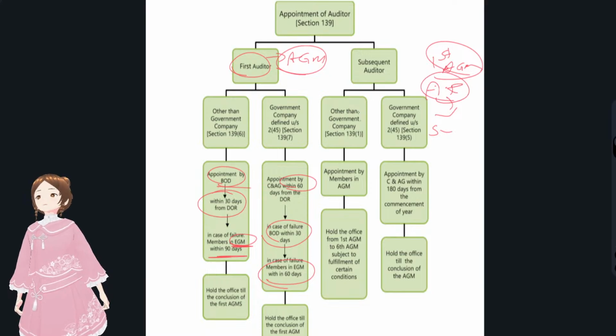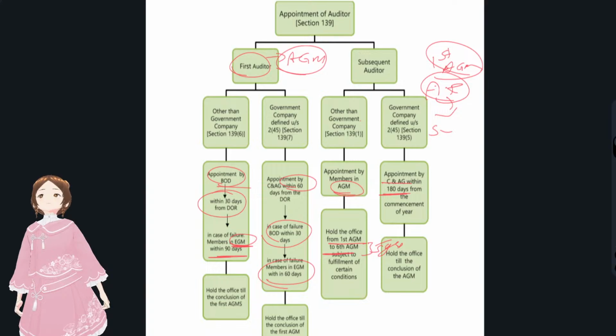And with regards to companies other than a government company, members appoint in the AGM, and he'll hold till the 6th AGM. In the first AGM, he'll get appointed for a minimum period of 5 years, till the conclusion of the 6th AGM. And if it's a government company, who has the right? The C&AG has the right. Within how many days? 180 days, right?